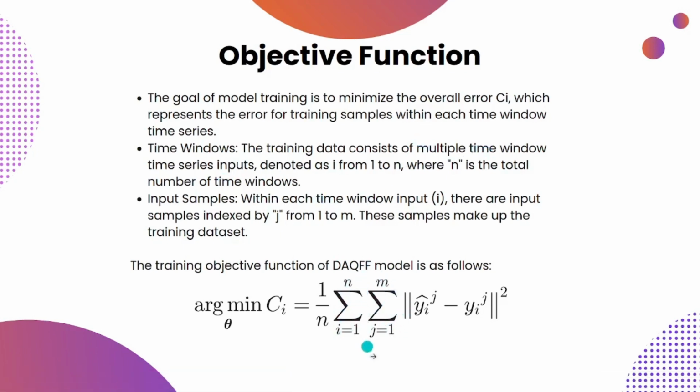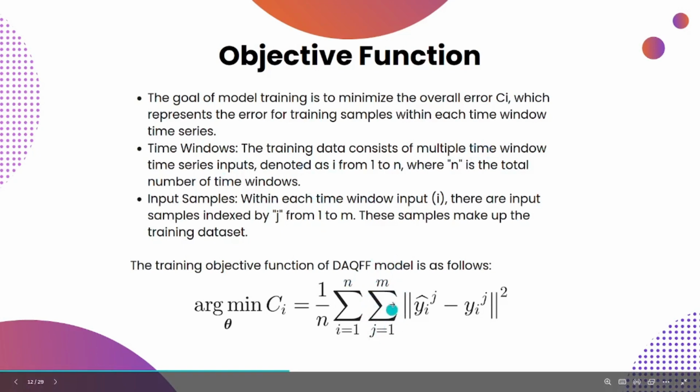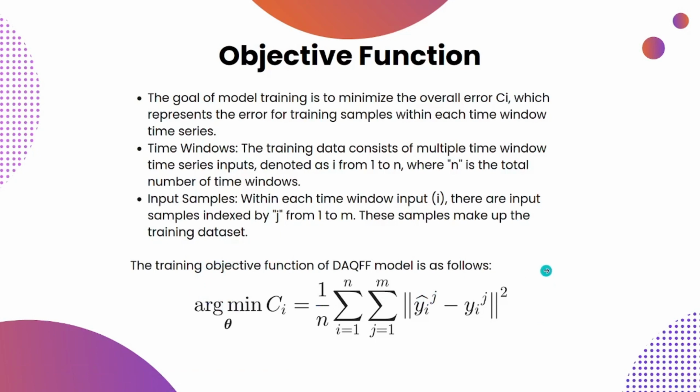Next, we have the input samples. Within each time window input I, we have individual input samples indexed by j, ranging from 1 to m. These samples collectively form our training data set. Our objective is to fine-tune our model to minimize the error Ci for each time window, ensuring that it accurately captures the spatio-temporal patterns in the air quality data. The training objective function is shown here.